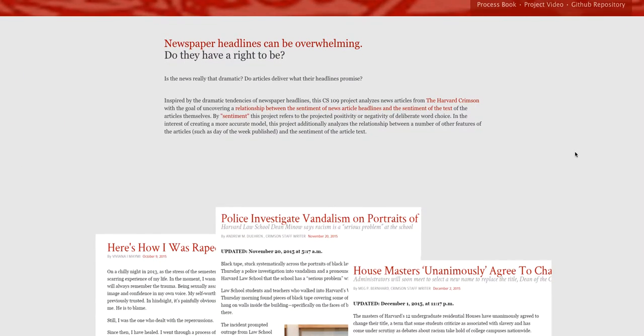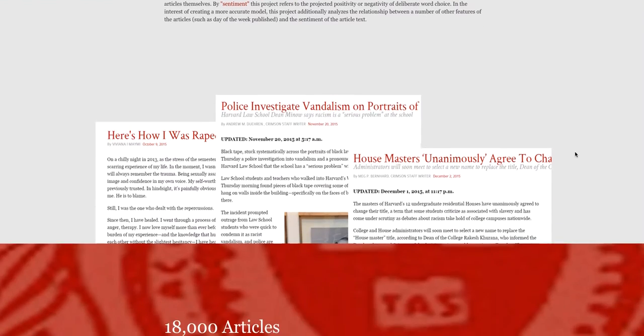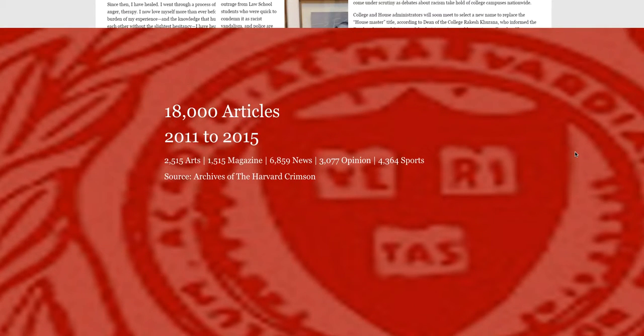Natural language processing allows us to estimate the sentiment or feelings of positivity, negativity, and neutrality aroused by a body of text. We sought to calculate the sentiment of all articles published by the Harvard Crimson newspaper in the last 5 years. By directly scraping the content of the Crimson's website, we collected over 18,000 articles covering 5 major sections